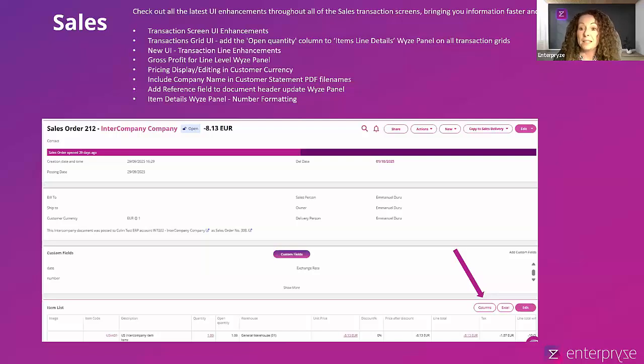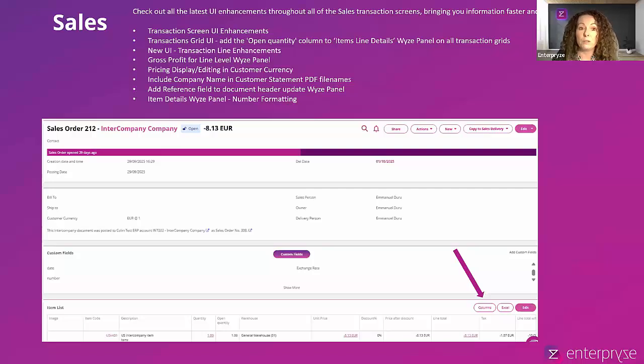The Excel button will simply allow you to export the grid, and that is all the item line details. You can export those to an Excel spreadsheet, again, if you want to analyze those further or just to have a record of what those lines are, but perhaps it's quite a lengthy sales order or quote that you can now export those lines to Excel. The edit button is simply the same edit button that you have at the top of the screen beside where you have copy to sales delivery or copy to sales invoice. You now just have the edit button at line level, and it brings you into exactly the same overview to edit the overall document itself.